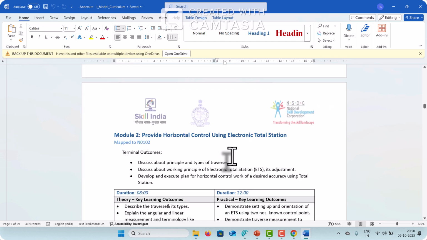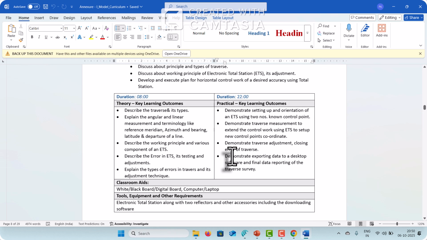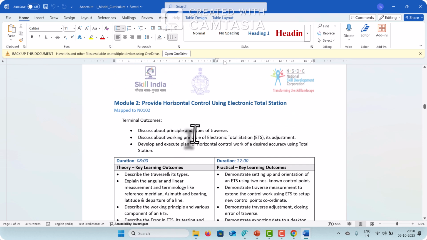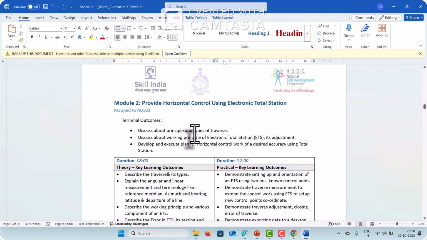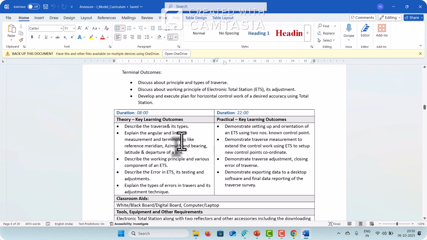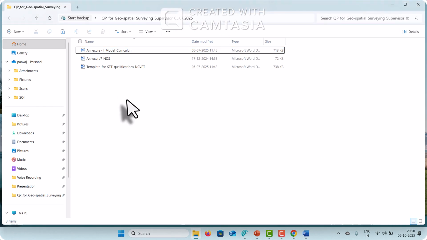So this goes for everything. Provide horizontal control and all that. So this is one of the documents where you can understand what is expected while you design for the theory and while you curate the practical content. So you can go through this. This is the second document we'll share, and I want to share this.